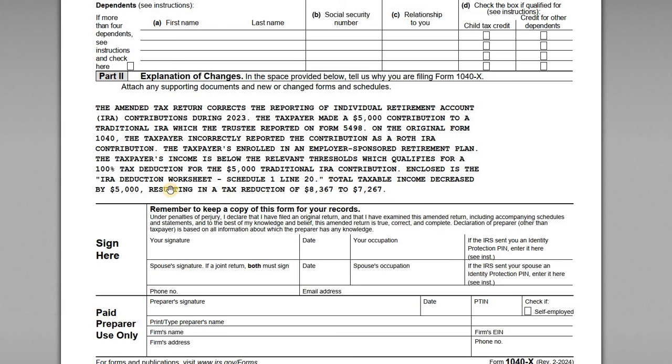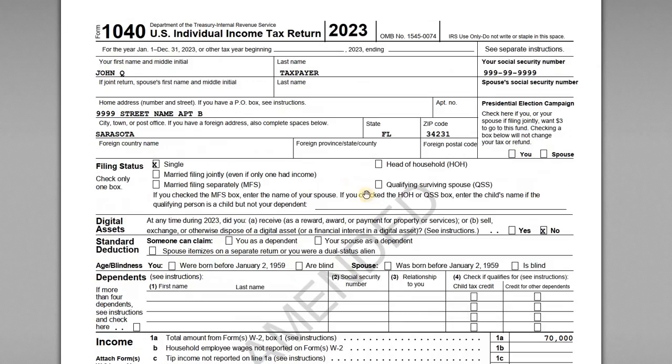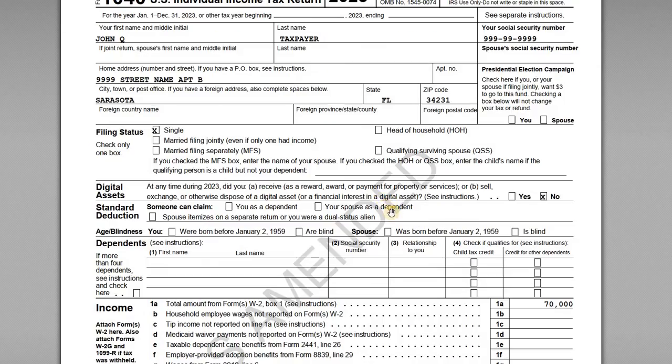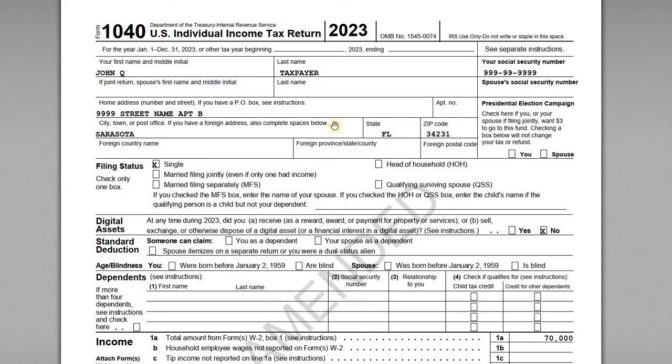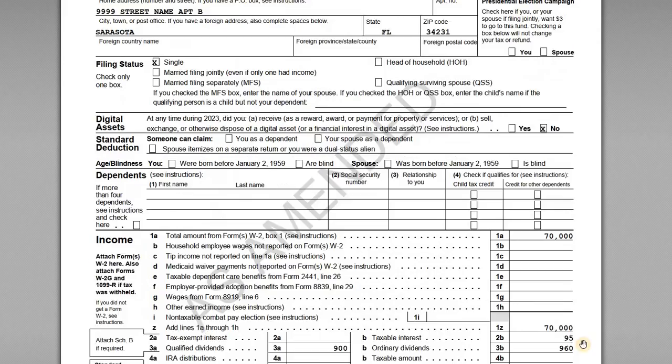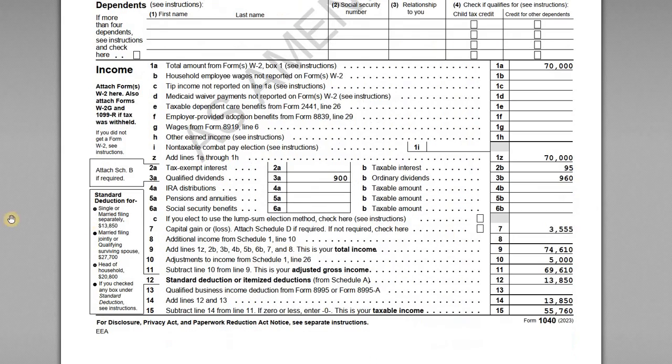Enclosed is the IRA deduction worksheet, Schedule 1, line 20. Total taxable income decreased by $5,000, resulting in a tax reduction of $83.67 to $72.67. So just lay it all out there, and then I like to include a copy of the return, marked as amended, so they know that this piece doesn't necessarily get processed, but it shows the updates that we made.